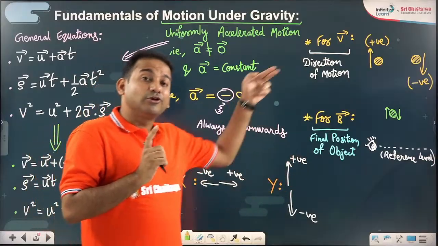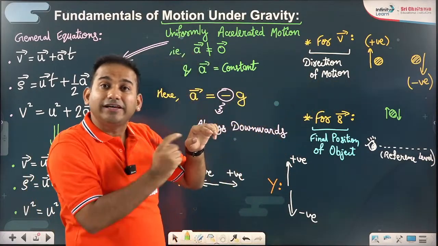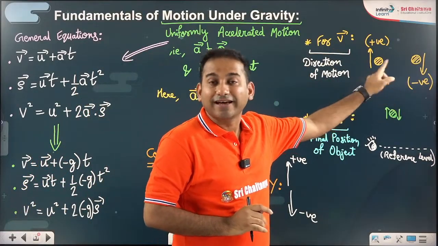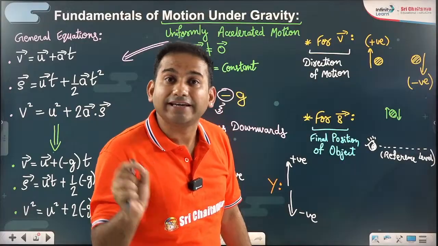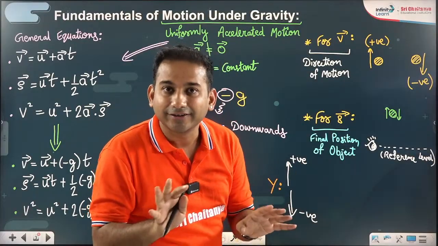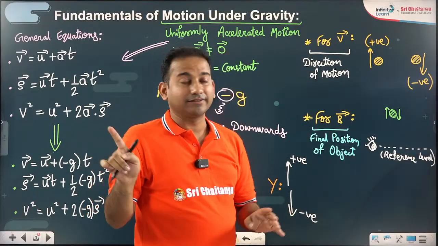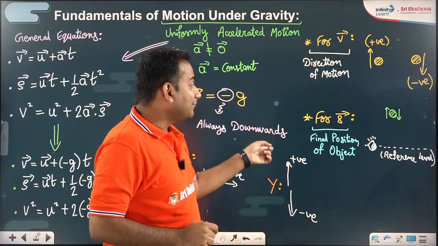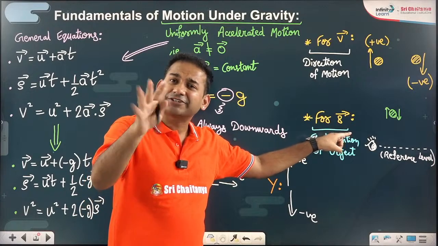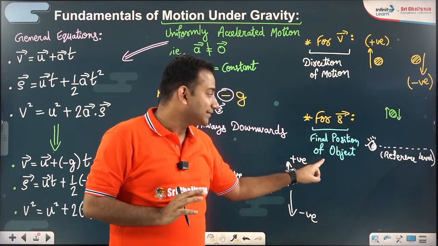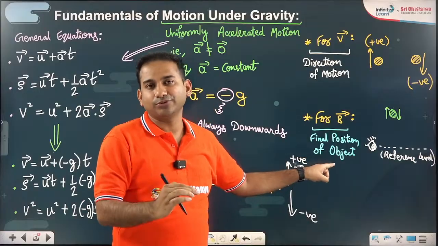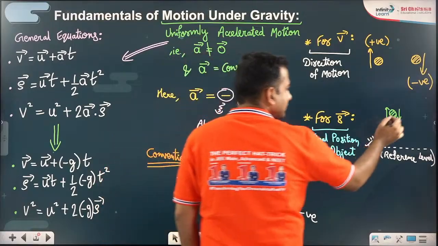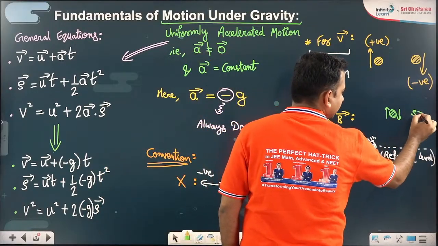Okay. For velocity vector, where the body is moving, that matters. Upward or downward, positive and negative. Where the body is doesn't matter. Position doesn't matter for velocity. What matters is direction of motion. And for displacement, direction of motion doesn't matter. What matters is position with respect to the initial reference level. So if the body is here, you will say its displacement can be taken as positive.